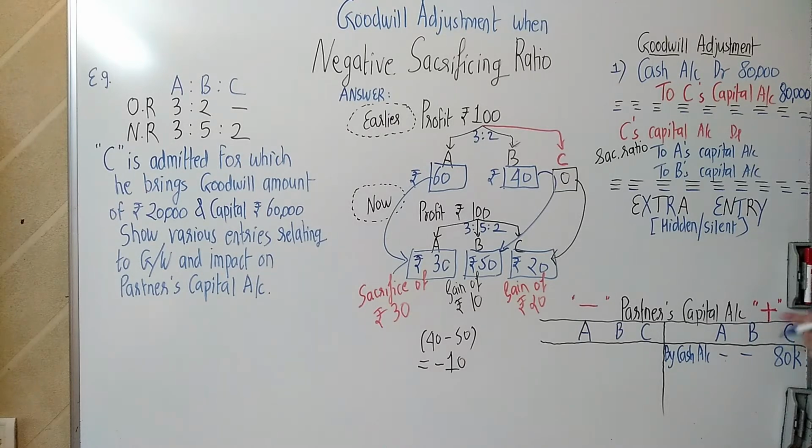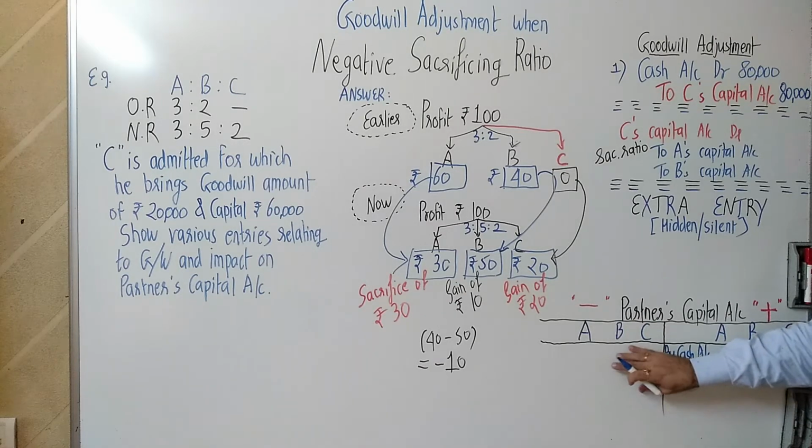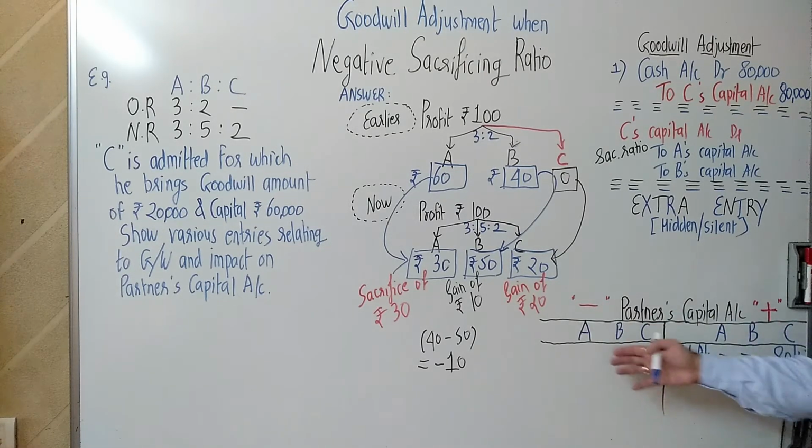Okay? So this is the plus side for partners, na? When you write here, their capital keeps on increasing. So at the end, when they retire or at the time of death, they get more money. So when you write here, it is a reward for them, their capital increases. And when you write something over here, it is negative. When you write something in partner's capital over here, it is like taking away from the partner. The more you write here, they will be happy. The more you write there, it is like taking away from them. They will be sad. So, full 80,000 we have credited to Mr. C.